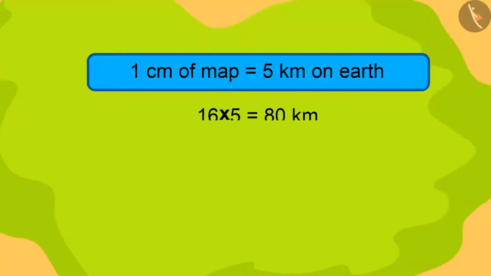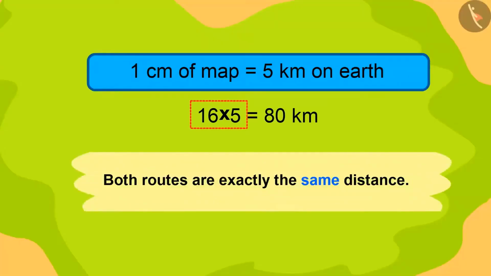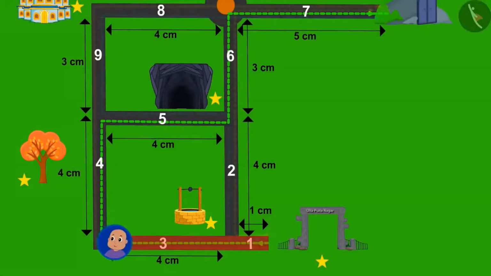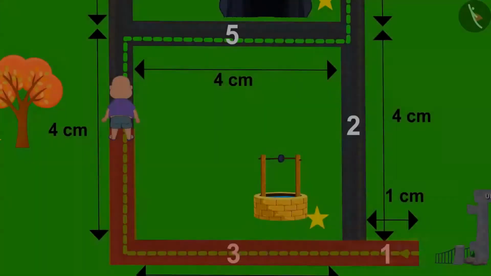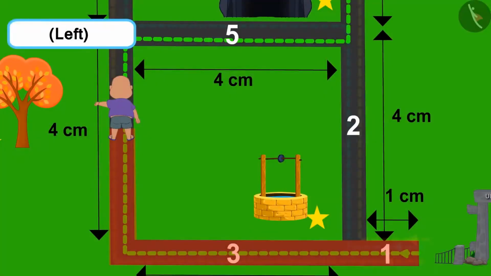So the actual distance would be 16 multiplied by 5. That is 80 kilometers. Now Bablu tried to go out of road number 3. If Bablu is on road number 4, then which side is the magical tree? The magical tree is on the left-hand side of Bablu, which means it would be on the left.